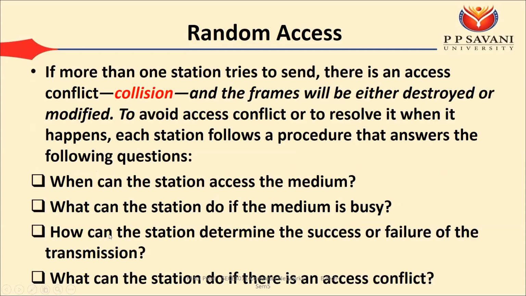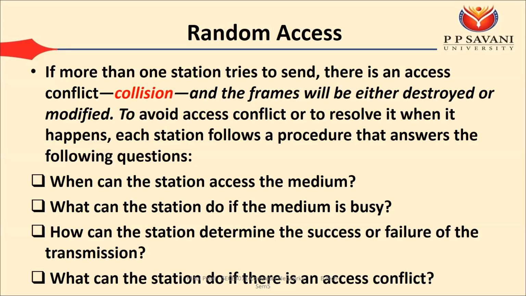As I have said earlier, if more than one station tries to send, there is an access conflict, and it is known as collision. When many devices try to send data at the same time, there is a chance of collision. And the result is the frames will be either destroyed or modified. If two frames come on your channel at the same time, then there is a collision.